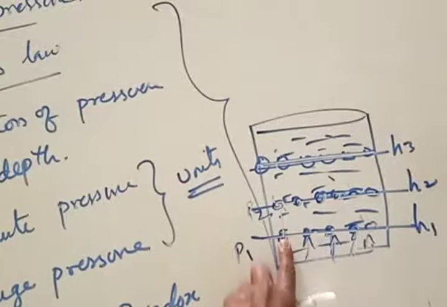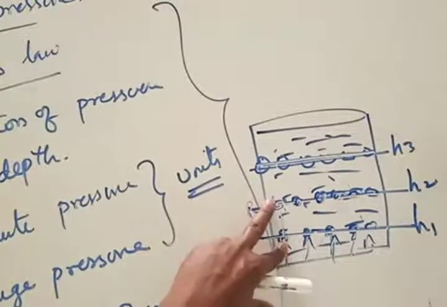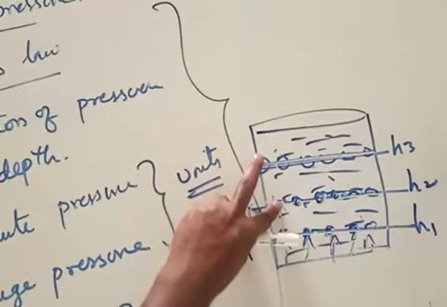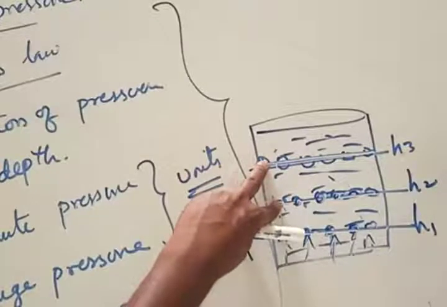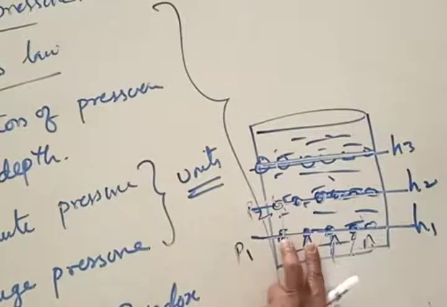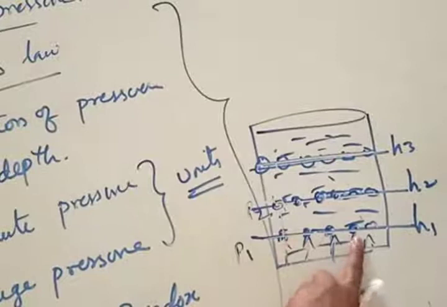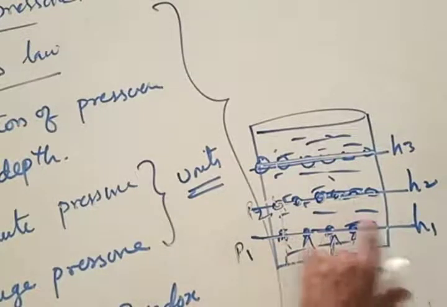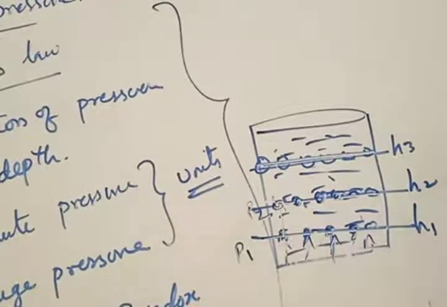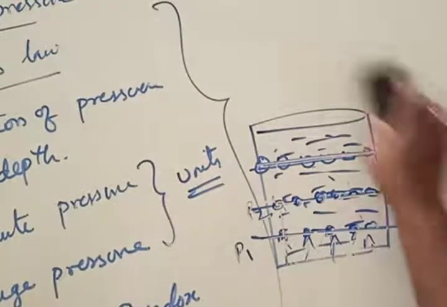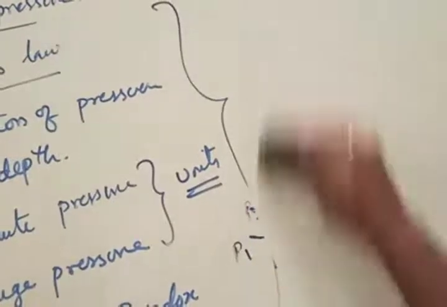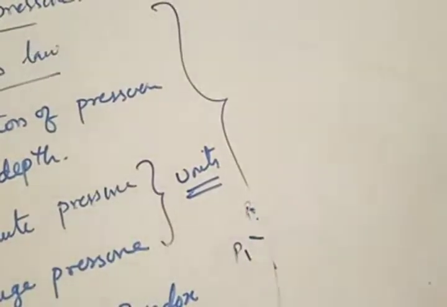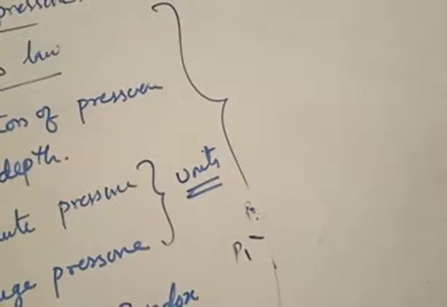This is at a height of H1. The pressure of this is different from the pressure of this. But the pressure of this is the same as the pressure of this. All the particles which are at the same height will have the same pressure. All the particles which are at different heights will have different pressures. Is the point clear or not? Nobody is responding. Is this point clear or not?